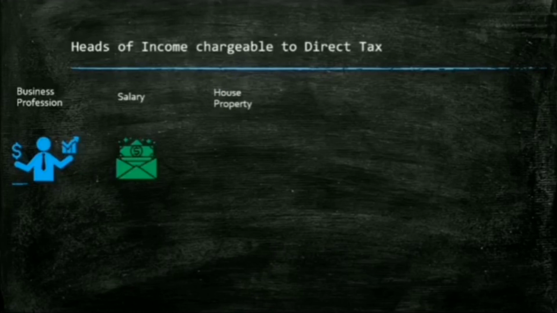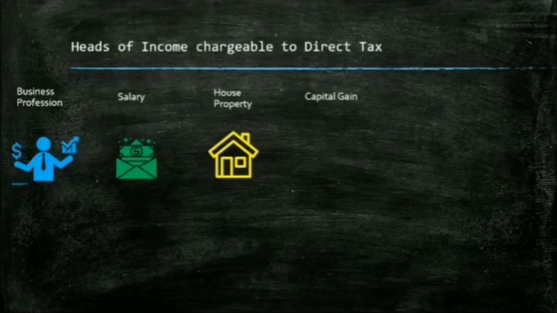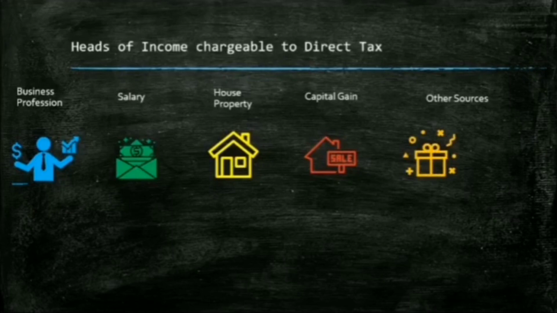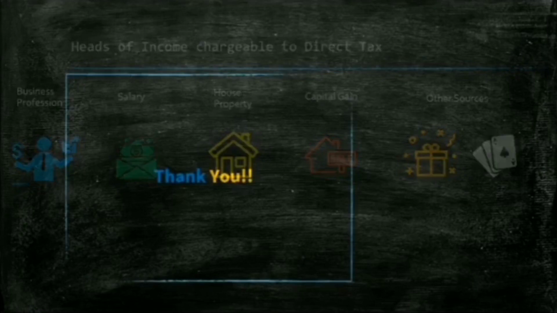The next is house property. Any income like rent income which you are earning from your house property will be charged under the head of house property. Next is capital gain. So any capital asset which you are selling will be chargeable under the head of capital gain, and all other income which is not part of these 4 heads will be part of income from other sources. So these are mainly the 5 heads under which direct tax can be charged.